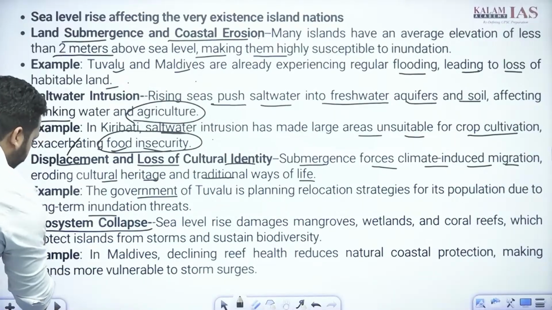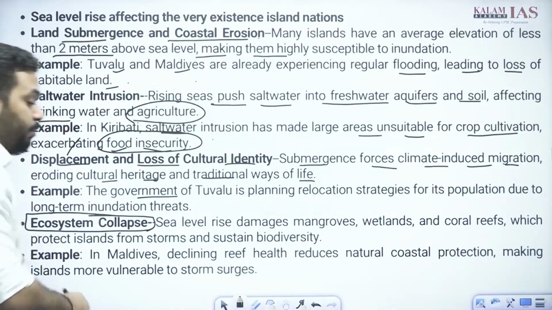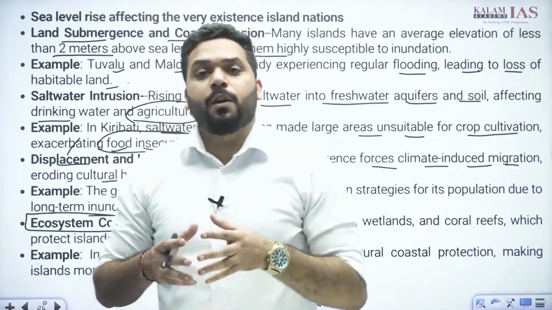Ecosystem collapse, see what a good keyword this is. If you write this, it is going to make your answer very impactful.